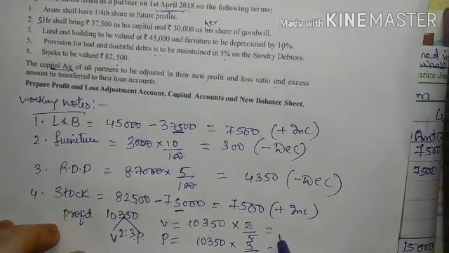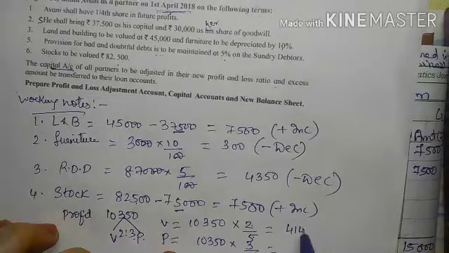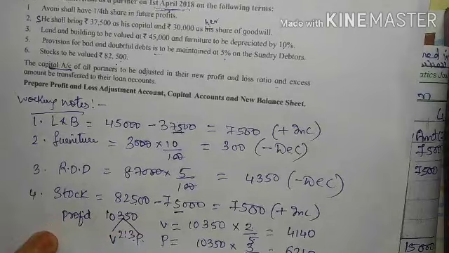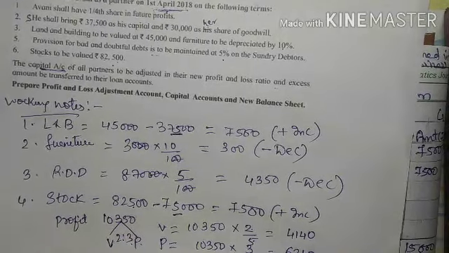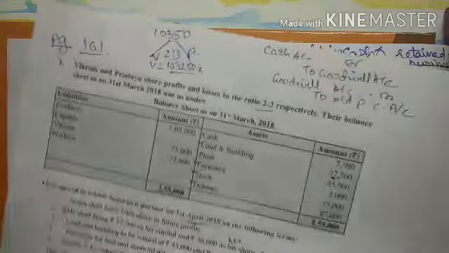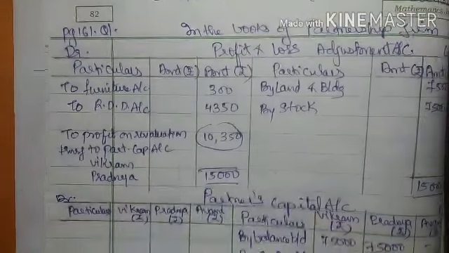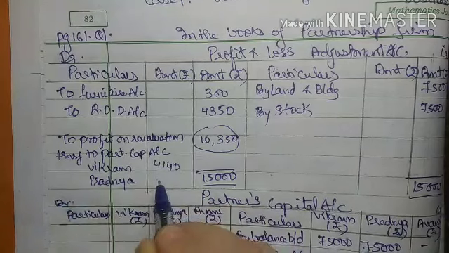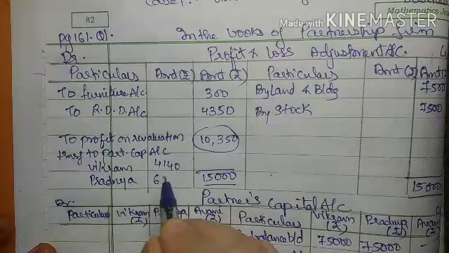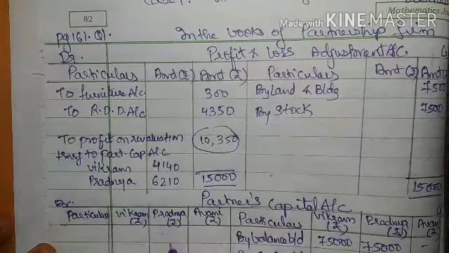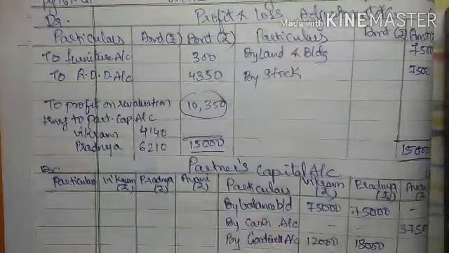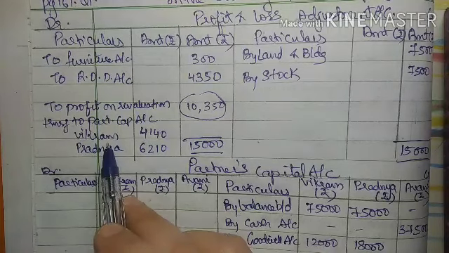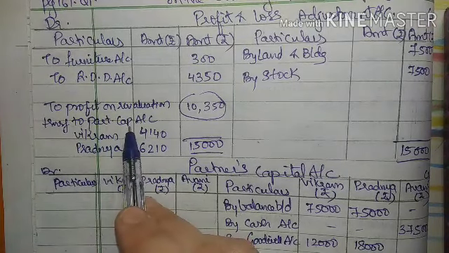So while calculating this, I got the amount 4140 and 6210. Now these are the individual partners' profit shares, which I will be transferring to the inner column. 4140 for Vikram and 6210 for Pradnya, right? This profit on revaluation is here in the debit side, so it has to be transferred to partners' capital account.